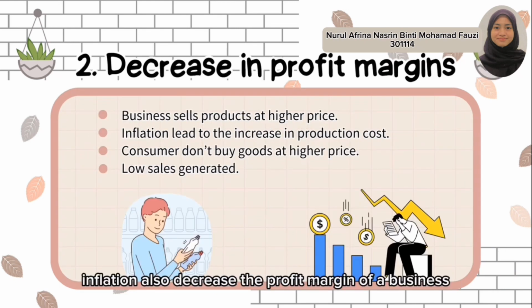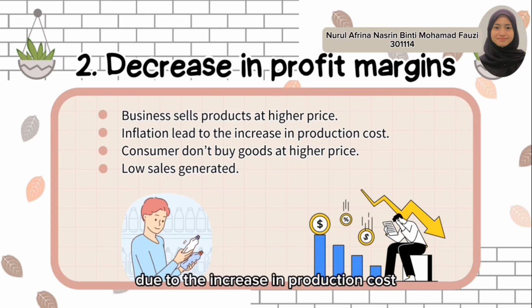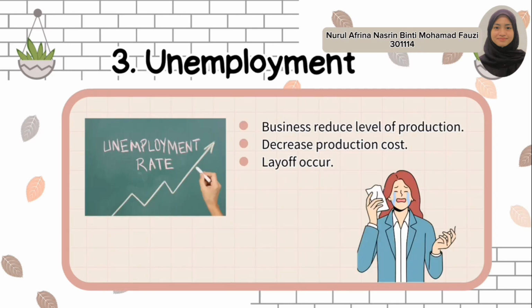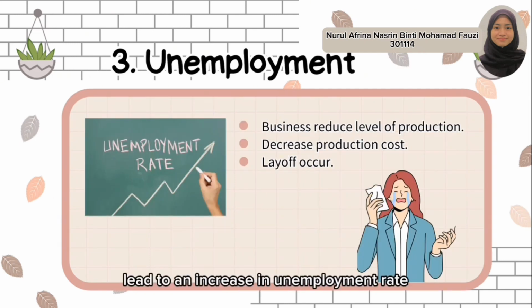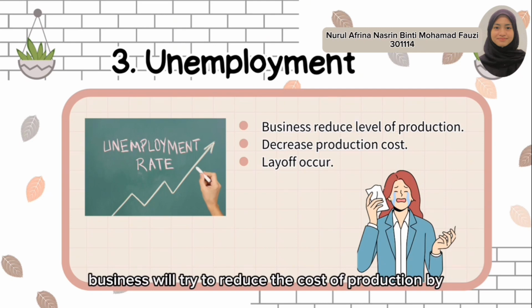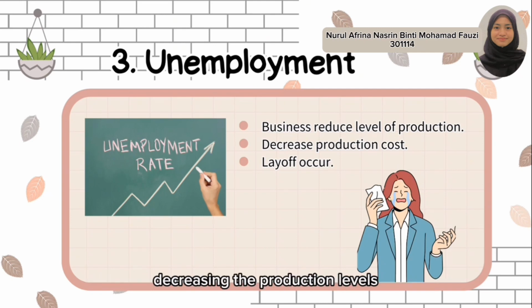Other than that, inflation also decreases the profit margin of a business. This is because businesses sell products at a higher price due to the increase in production costs. As a result, consumers can't afford those expensive goods with their low income. Therefore, businesses cannot generate more sales and indirectly lower their profit margins. This problem can also lead to an increase in the unemployment rate. In order to remain in the industry, businesses will try to reduce the cost of production by decreasing production levels, automatically leading to layoffs of employees.